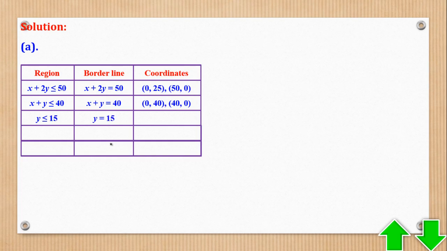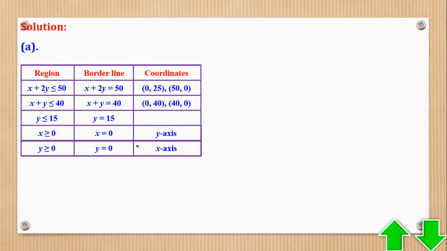Borderline, you replace the inequality with an equal sign. Then x greater than or equal to 0, replace the inequality sign, and that becomes the y-axis. Then y greater than or equal to 0, remove this, put an equal sign, and that becomes the x-axis.